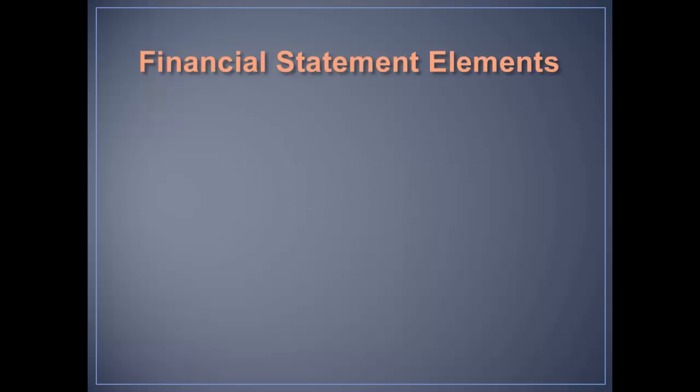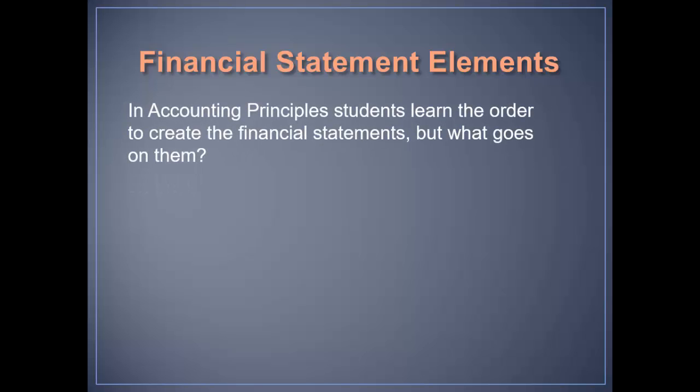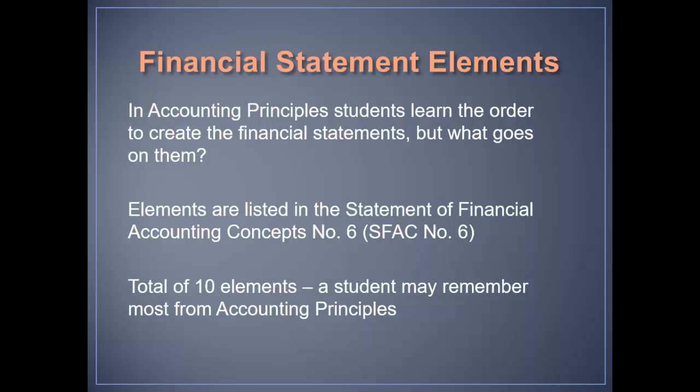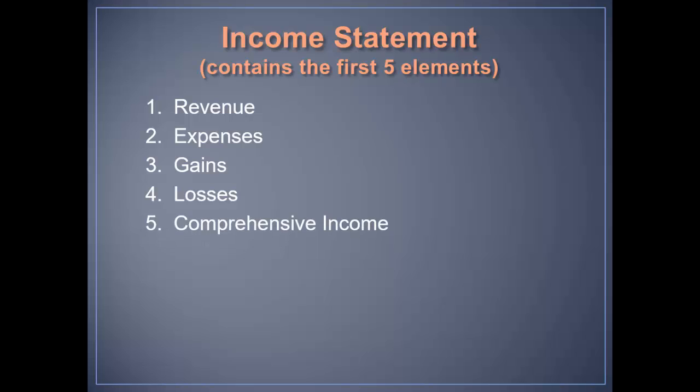So now, what are the financial statement elements? You know most of this. In accounting principles, you learned the order to create the financial statements. You had to do the income statement first, then the statement of owner's equity, later called shareholders' equity, and then the balance sheet. The elements are listed in the Statement of Financial Accounting Concepts number 6, or SFAC number 6. There are a total of 10 elements, and you're going to remember most of them. There's revenue, expenses, gains and losses. Comprehensive income is the 5th.